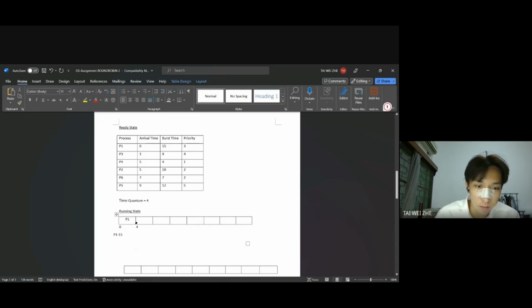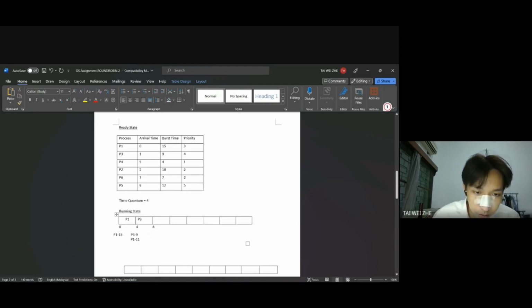After P1, from 0 to 4, we do P3, and we see the burst time is 9. When we do the running step, we see the process, arrive time, and burst time. P1 is 15 minus 4, so P1 is 11. Next, we put P3 above, and we put 8 because the maximum is 4.